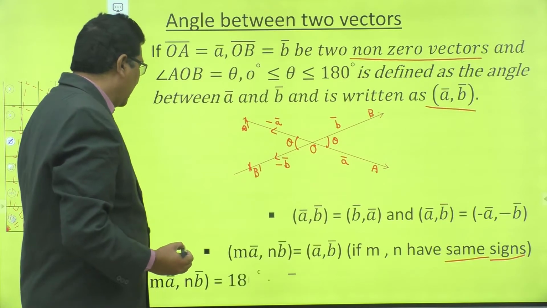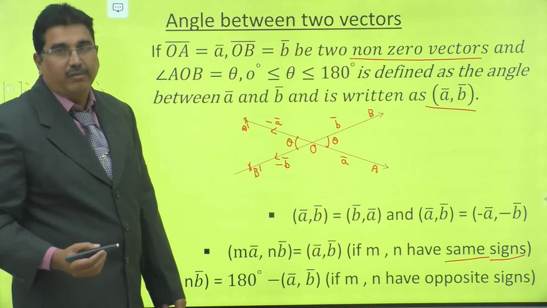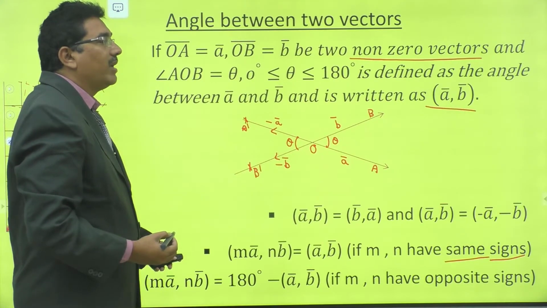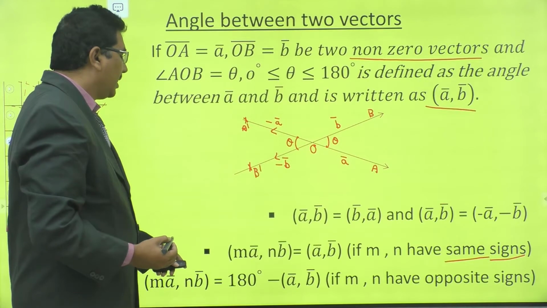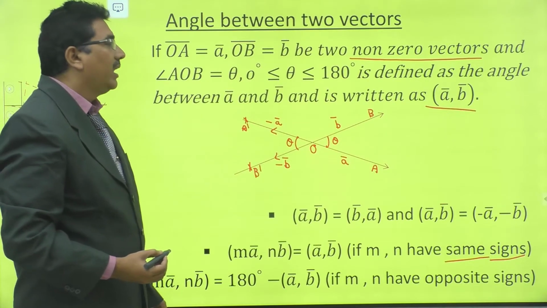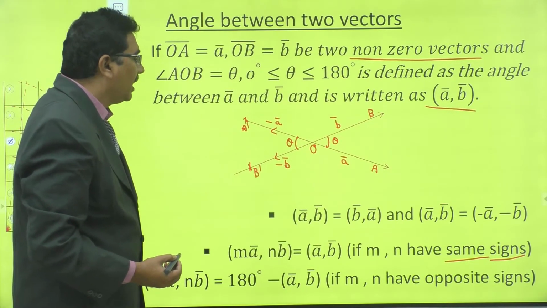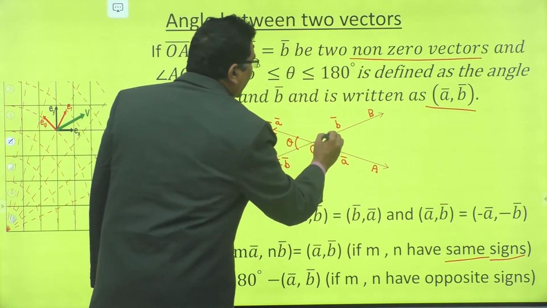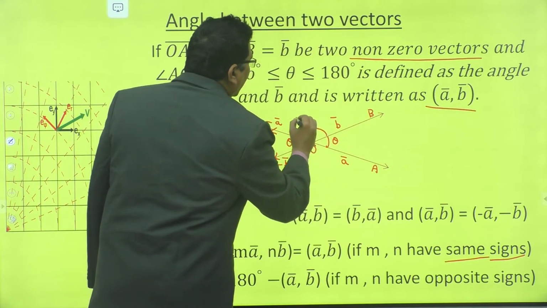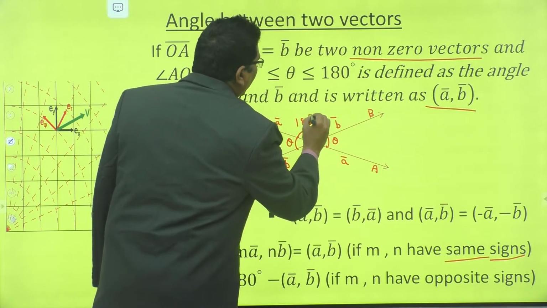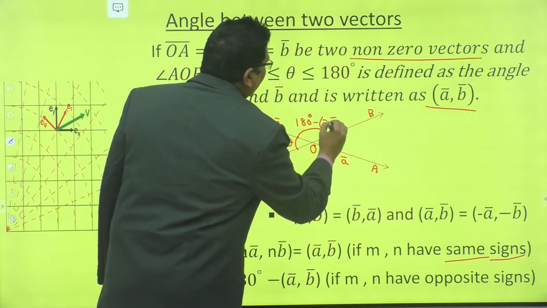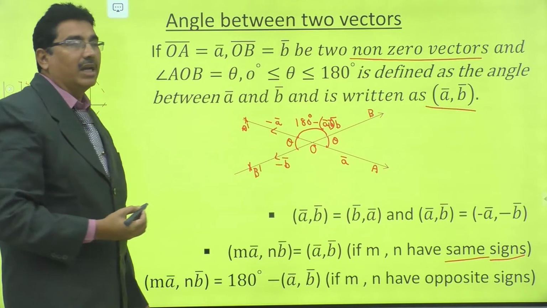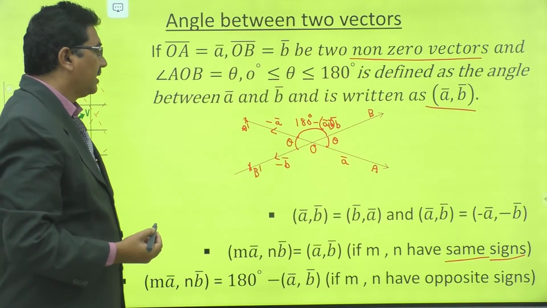If M, N have opposite signs, the angle between MA bar, NB bar is equal to 180 degrees minus the angle between A bar, B bar. That means this indicates this angle, 180 degrees minus the angle between A bar, B bar, if M, N have opposite signs.